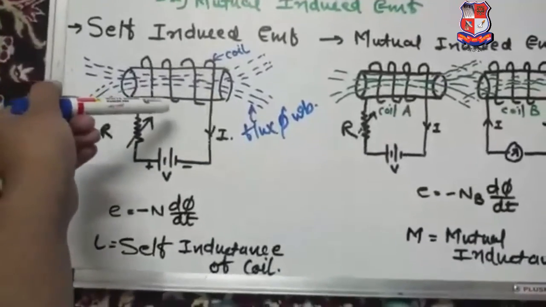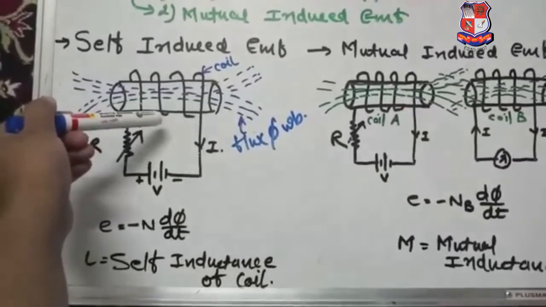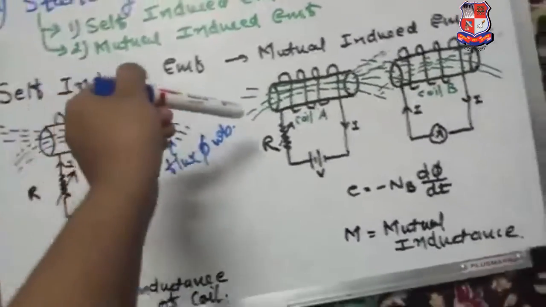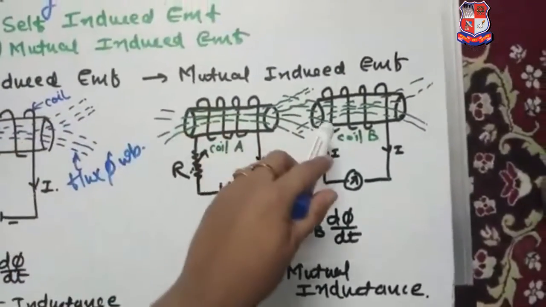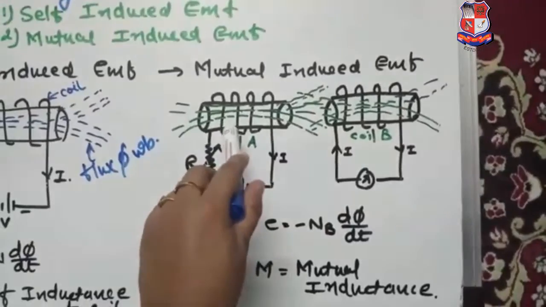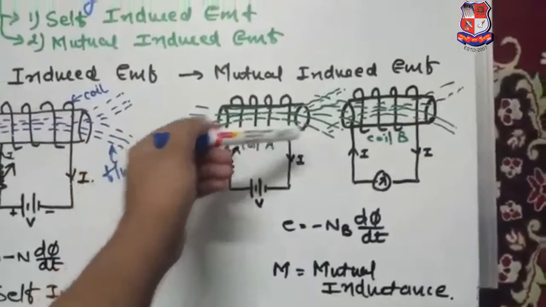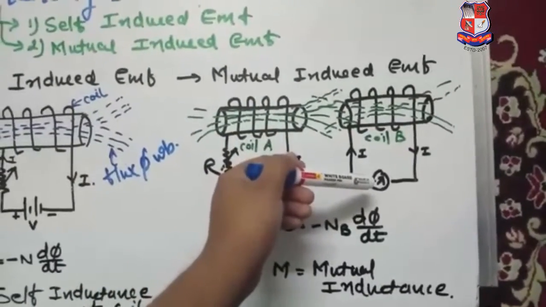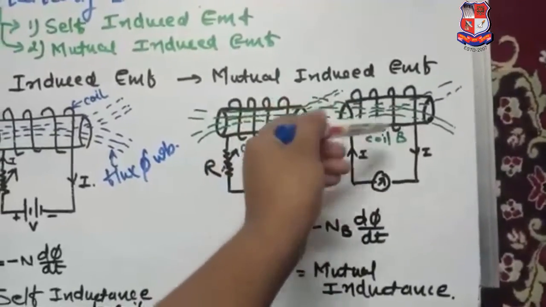So the property of a coil to oppose the change in current is called self-inductance, which is represented by L. Now, what is a mutually induced EMF? See, here two coils are there. One coil is placed near the first one. One coil is connected across the supply and the second one is connected to a meter, either an ammeter or a galvanometer, which shows deflection when current flows through the coil.